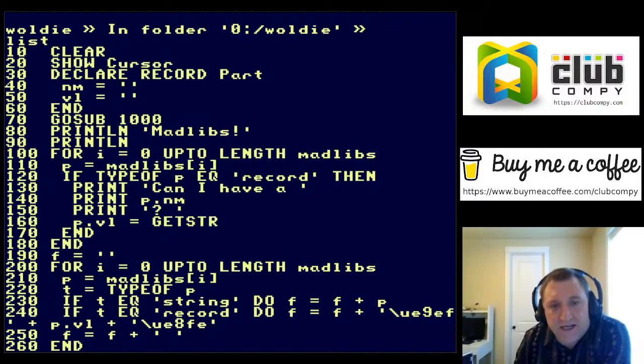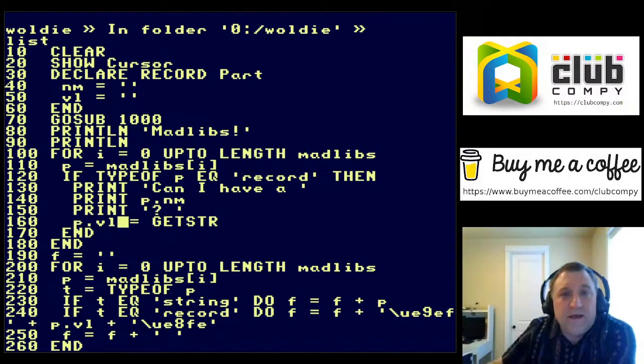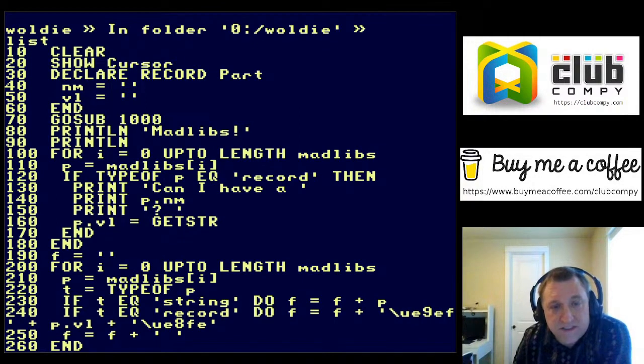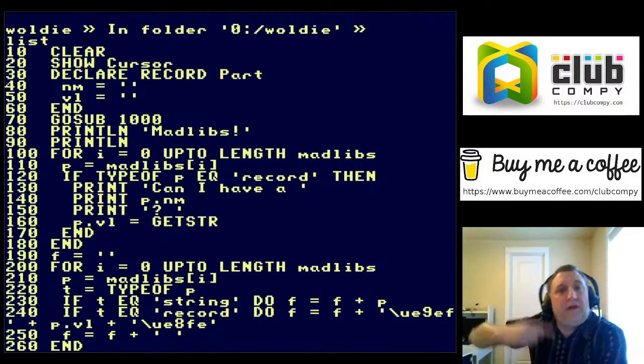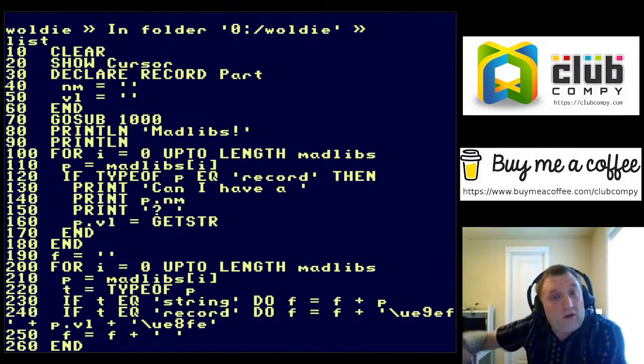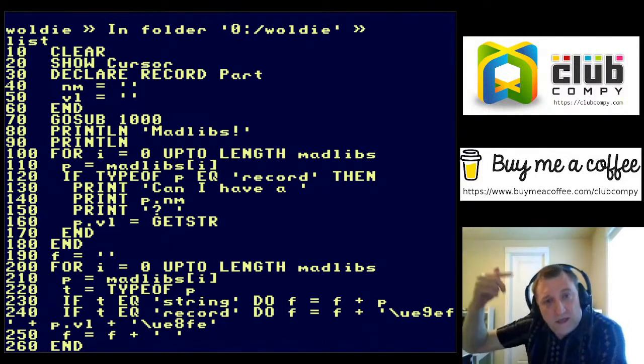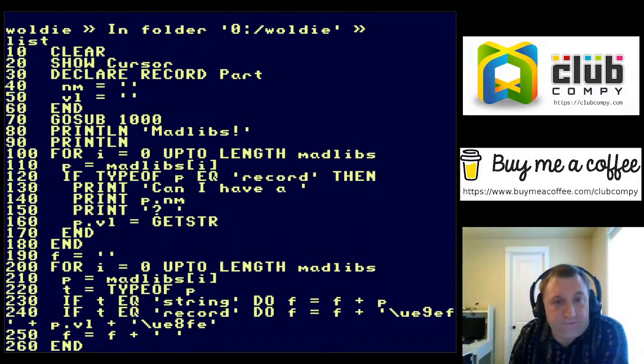If it is, then I think it's a part, and I print out, can I have a, and then that first thing which says like adjective or proper noun, question mark, and then I say get string, and I put the value of what the user types in into the VL slot in that record. See? So the part starts to build up the values, or all of the parts start to build up the values as we go. So that's the first loop, just setting all the values in the madlibs.